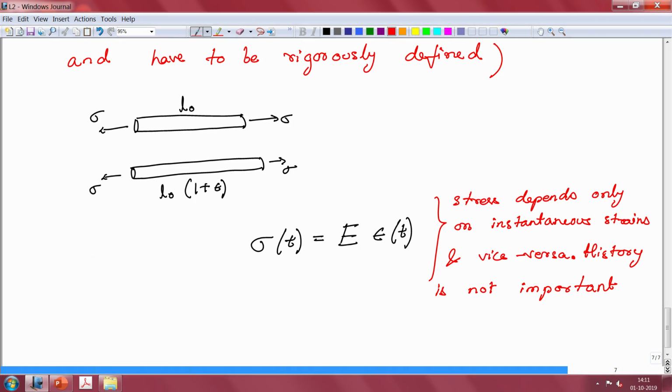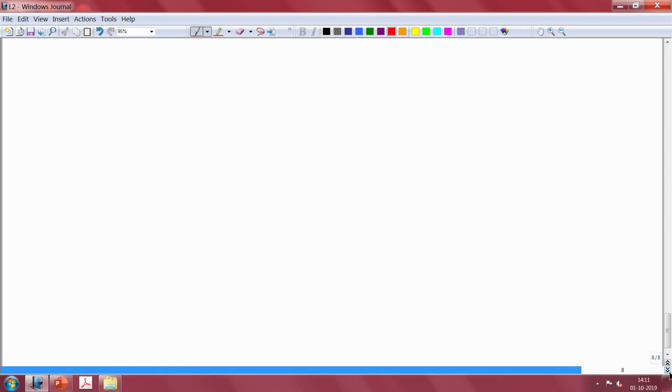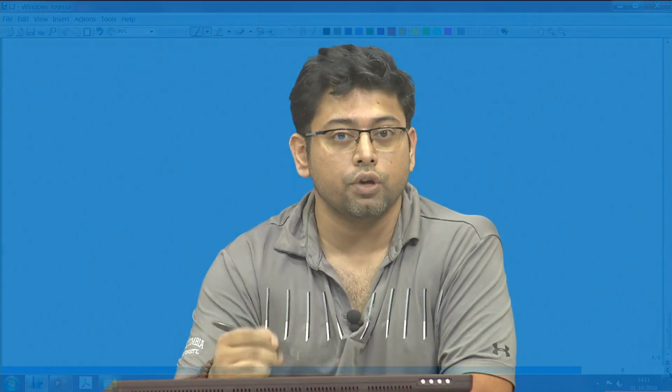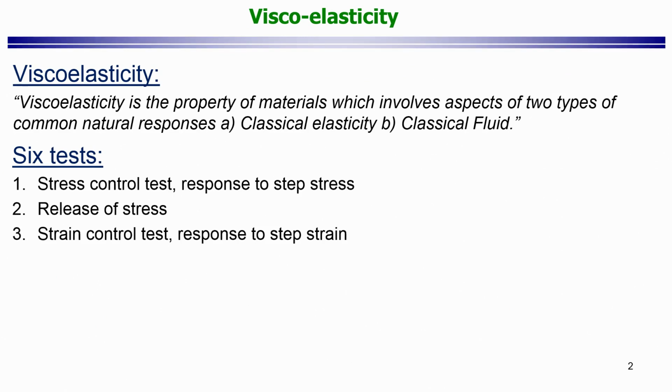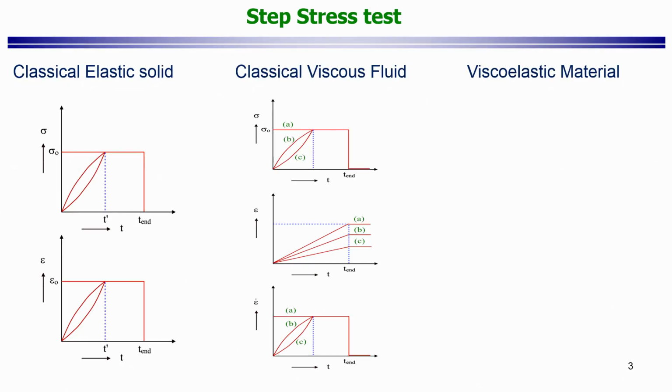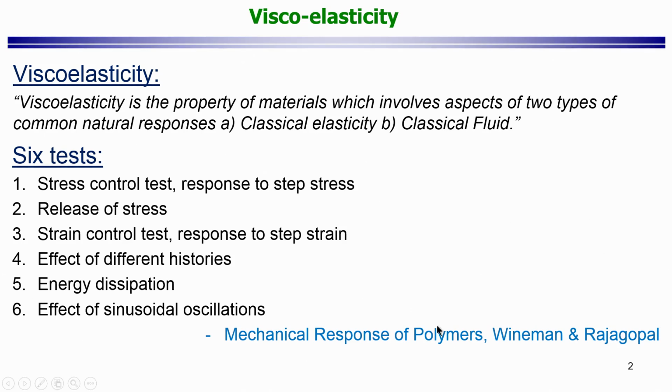So, now that we have discussed this, we are going to break this idea and start introducing time more explicitly in our conversation. When we do that, I am just going to quickly refer back to the 6 tests that we had discussed. Let us just keep to the first test: the step control test, or the response to step stress and the release of stress. So, what do these things mean?